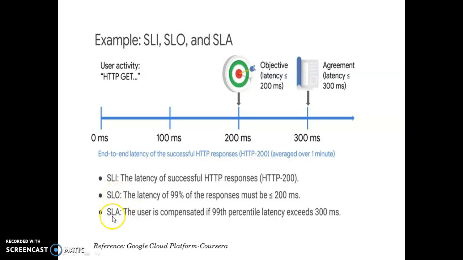So what my agreement tells is, the user is compensated if the 99th percentile latency exceeds 300 milliseconds, because I am working towards the 200 milliseconds. And hence I am telling the customers, those who are accessing my services, that they may not feel the latency over 300 milliseconds. Okay, so that is what the SLA is. SLA should always be higher than the SLO.